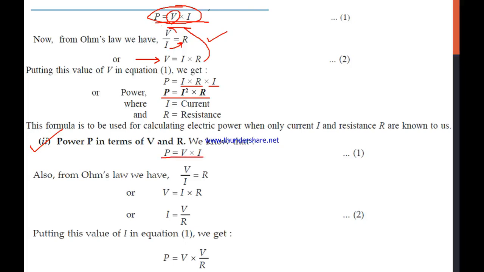We have our basic formula, that is V into I. This time we want to see only V and R, that's why we have to eliminate I. So let's write once again Ohm's law, that is V equal to IR, or V by R equal to I, and separate out the term of I. Now we have I equal to V by R. So again put it in the above equation and replace the I. When you put the value V by R, V and V by R will combine and they will form P equal to V square by R.